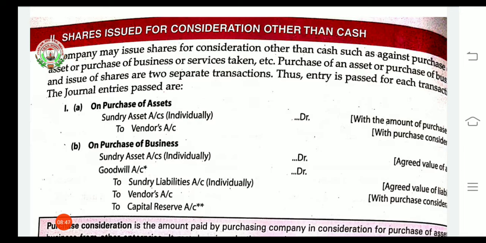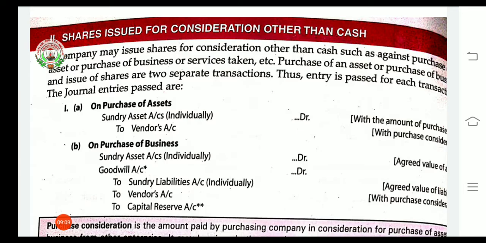First is if the company is purchasing any asset. On purchase of an asset, the entry will be sundry assets account debit to vendors. Individually it is written here; suppose the company has purchased machinery, land and building, or any other asset.